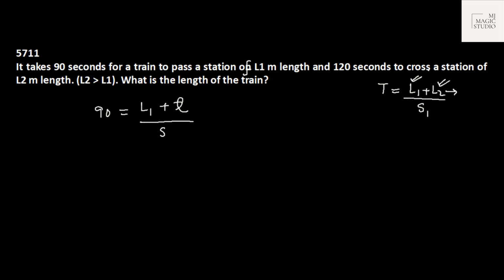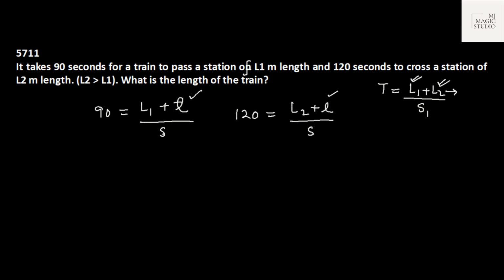And 120 seconds to cross a station of length L2 meter. Another equation would be 120 equals L2 plus L over speed S. Now L2 is greater than L1 obviously, that's why it is taking more time. What is the length of the train? We need to find the value of L.